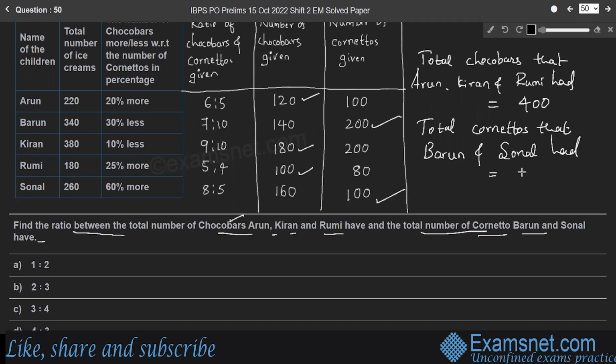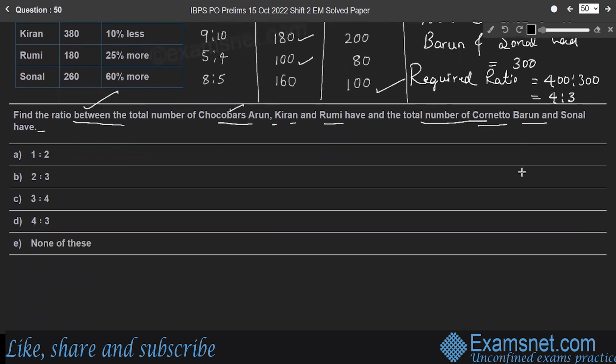So 200 plus 100, which is 300. So we need the ratio between these two numbers. So the required ratio is equal to 400 is to 300, which is 4 is to 3, right? Therefore, option D is the right answer.